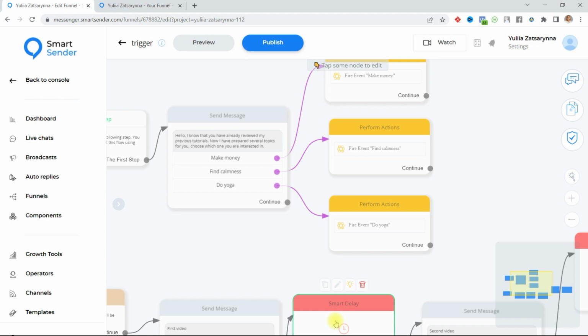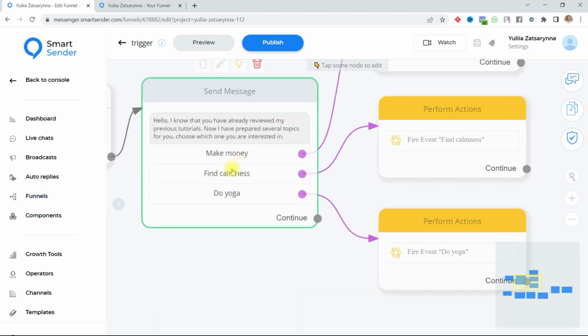And so, you offer the user to subscribe to 3 different contents by selecting one of the buttons. Here, for example, it is make money, find calmness and do yoga. It is 3 different contents. Now the user can click all 3 buttons and receive all 3 messages at the same time. We will disable the next button click.